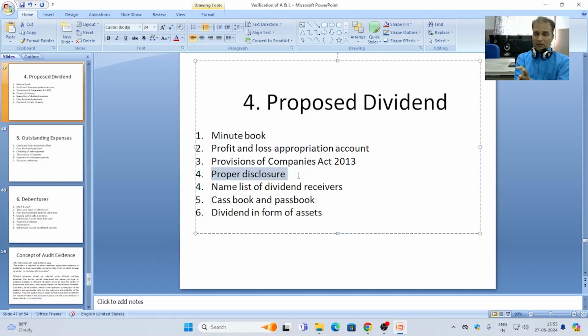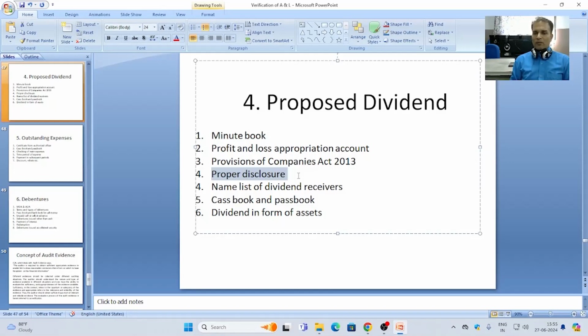The list of shareholders to whom the dividend will be paid should be checked by the auditor against the amount of total dividend, because this is the area where manipulation may be found.